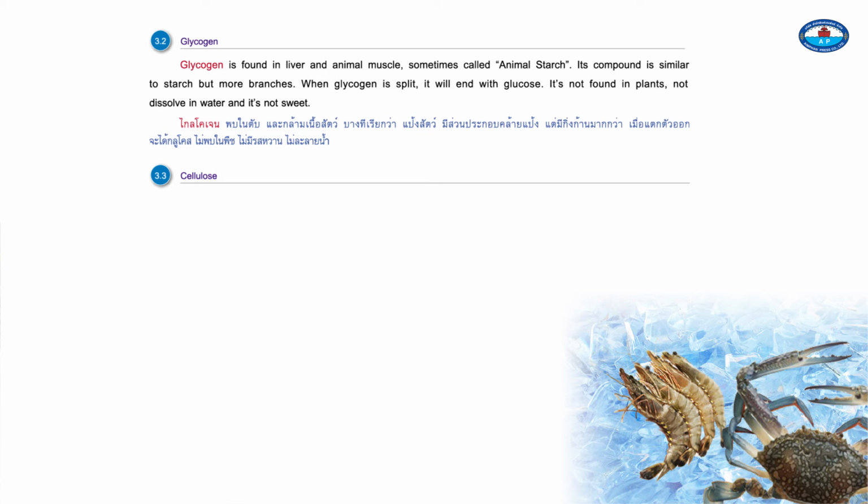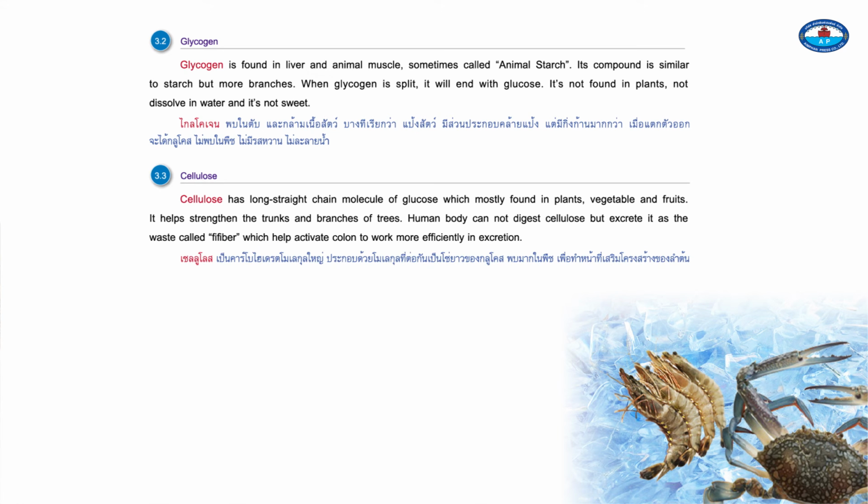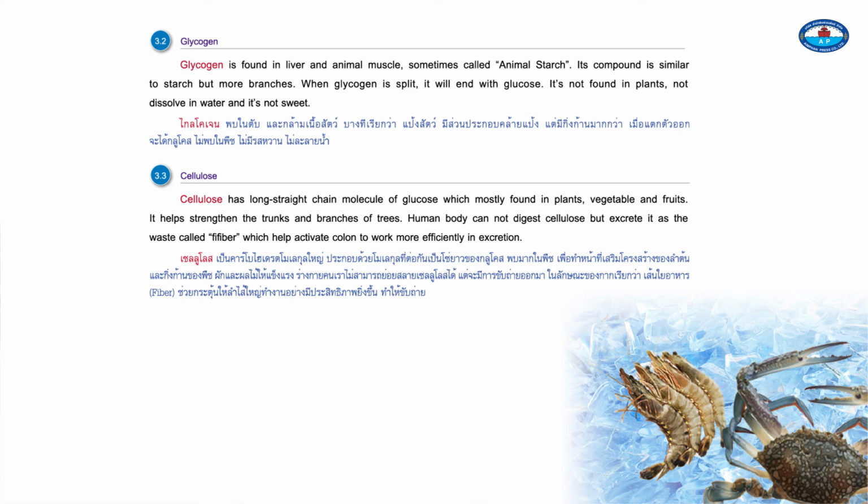3.3. Cellulose. Cellulose has long, straight chains of molecules of glucose, which are mostly found in plants, vegetables, and fruits. It helps strengthen the trunks and branches of trees. A human body cannot digest cellulose, so it is excreted as the waste called fiber, which helps activate the colon to work more efficiently in excretion.